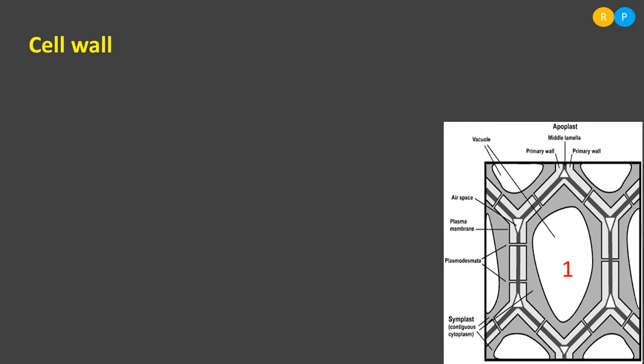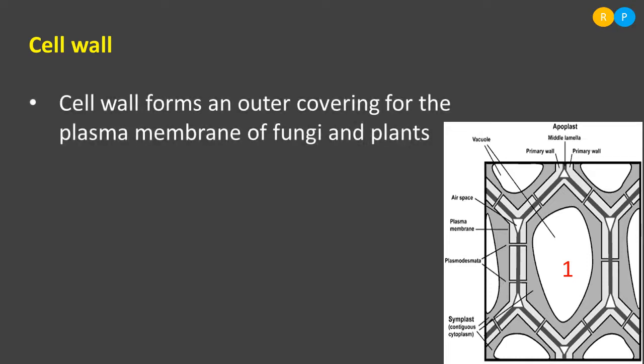And if you move a little above the vacuole, you can find the innermost membrane. We know that the innermost membrane in the plant cell is plasma membrane. Clear? And just outside the plasma membrane, there is one more membrane we can find, that is nothing but cell wall. Clear, right? So let us study about the cell wall in detail. So cell wall forms an outermost covering for the plasma membrane of fungi and plants.